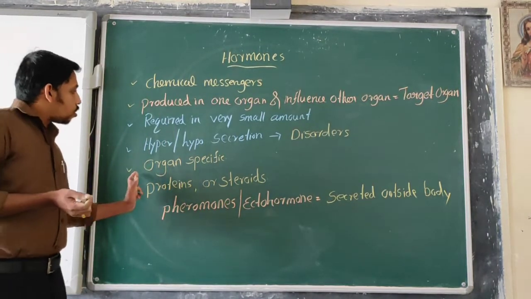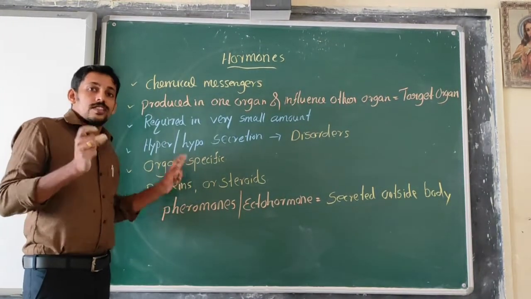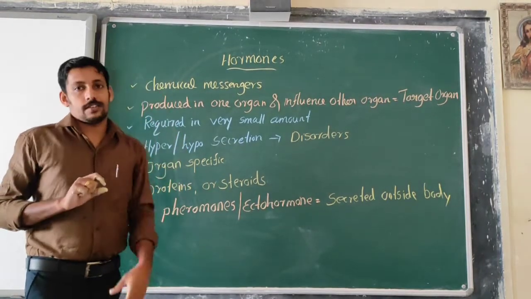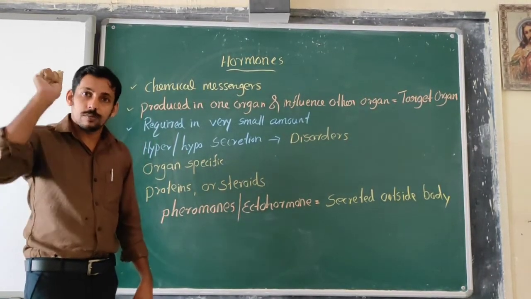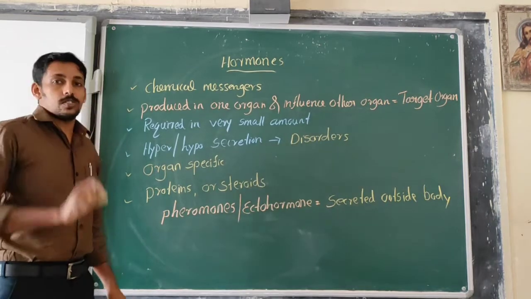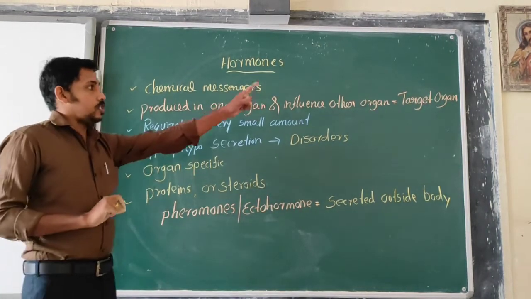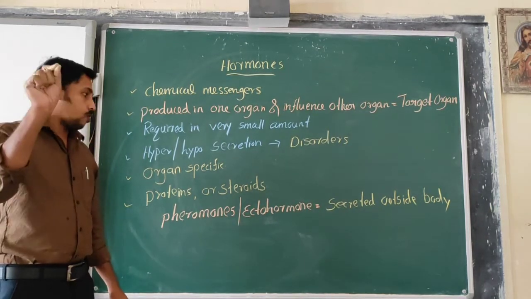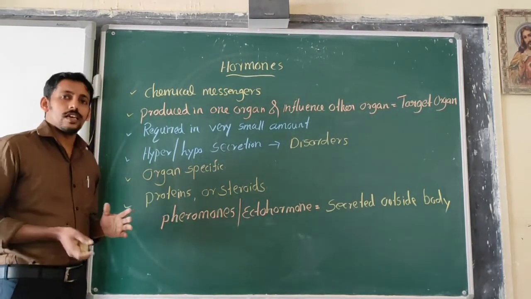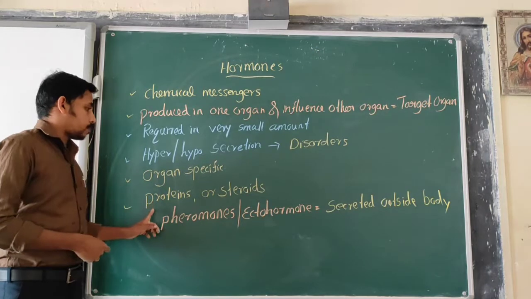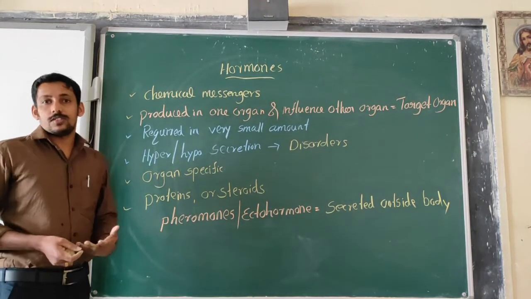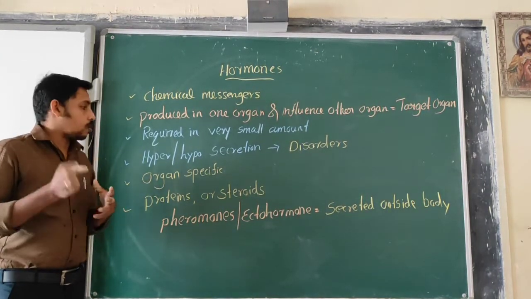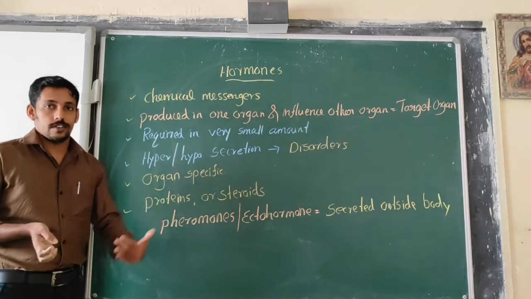And they are organ specific. We know that they are secreted directly into the blood. Even though they are secreted directly into the blood, they are organ specific. They reach the target organ and have an effect on the target organ. And chemically, these hormones are what? Proteins or polypeptides or amino acids or the steroids.